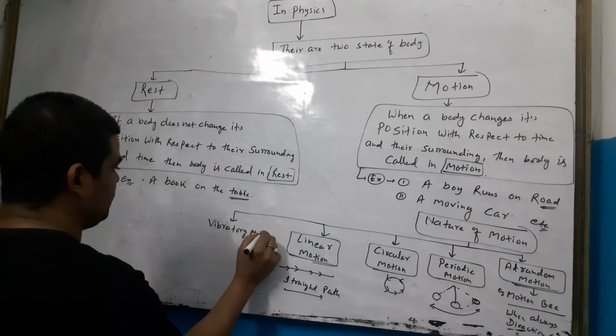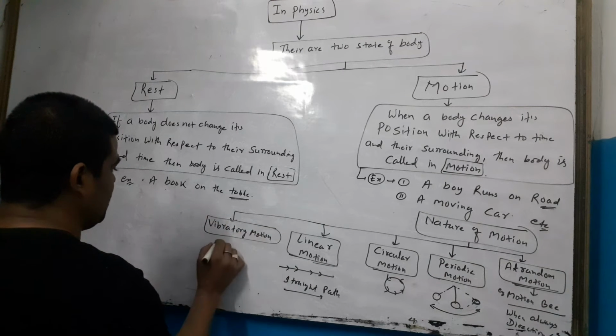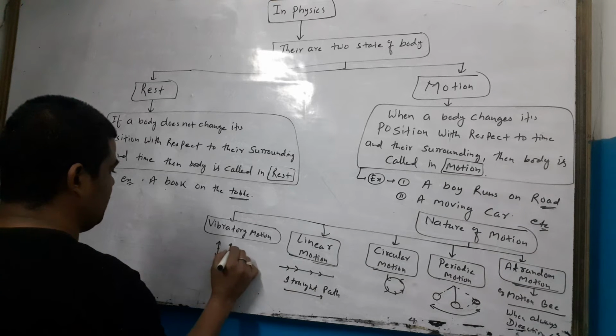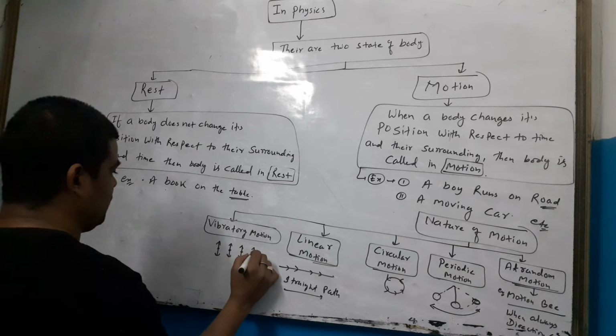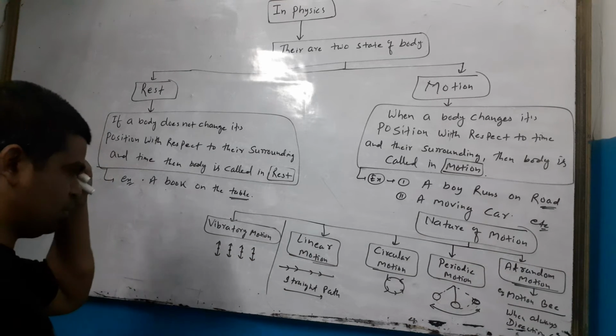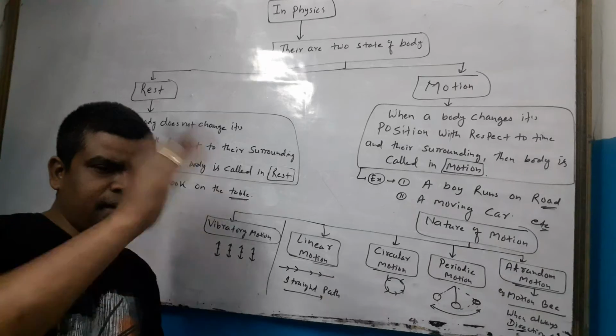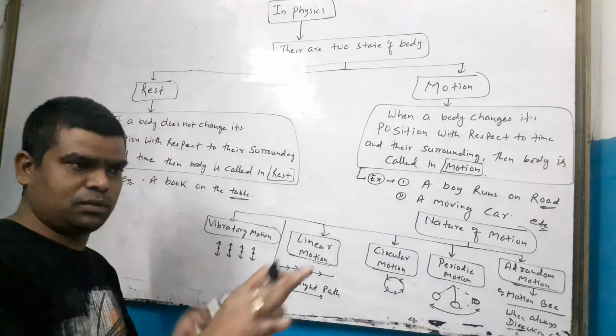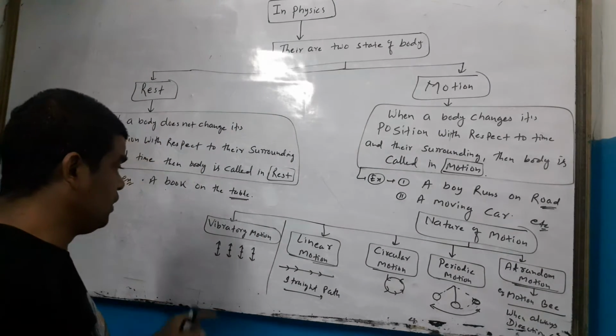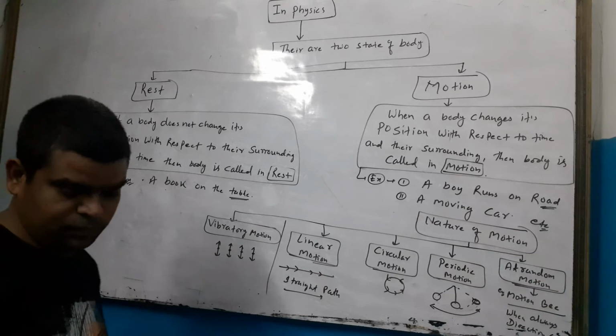Vibratory motion. When a body vibrates about a fixed point, it is a vibratory motion. A type of motion in which a body vibrates either up and down or back and forth about a fixed position. That is vibratory motion.